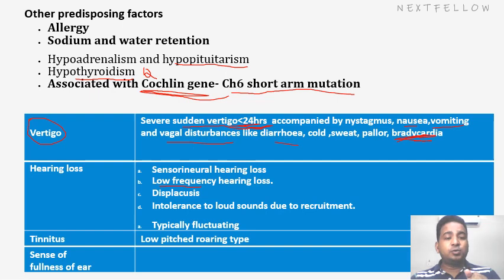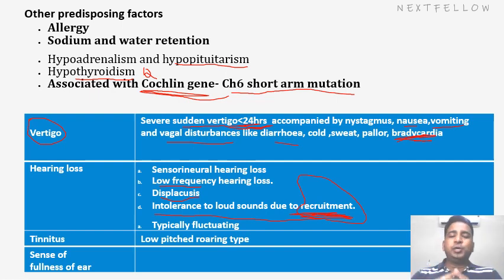Why dysplacusis? What do I mean by dysplacusis? Suppose one ear is having Meniere's disease, so hearing impairment will be in the one ear, whereas the opposite ear seems to be normal because it's a unilateral condition. So that's why the patient will have different hearing in both ears. That is known as dysplacusis. And the patient will also have intolerance to loud sound, which is known as the recruitment phenomenon. The recruitment phenomenon is a pathognomonic feature of Meniere's disease.